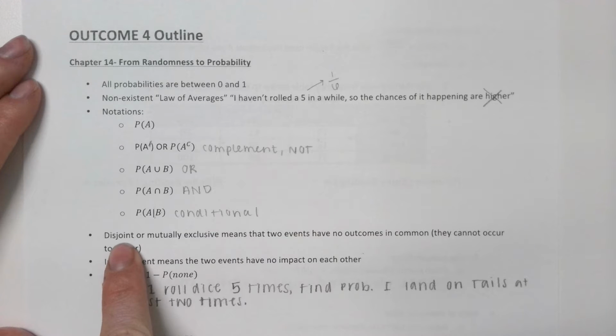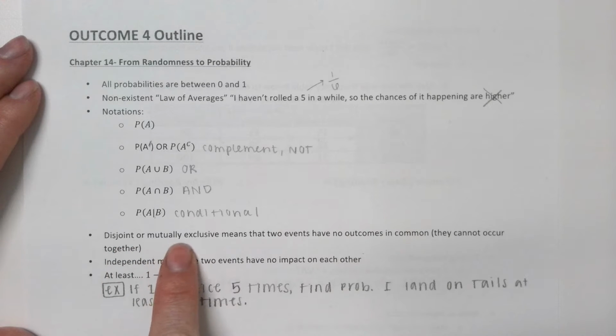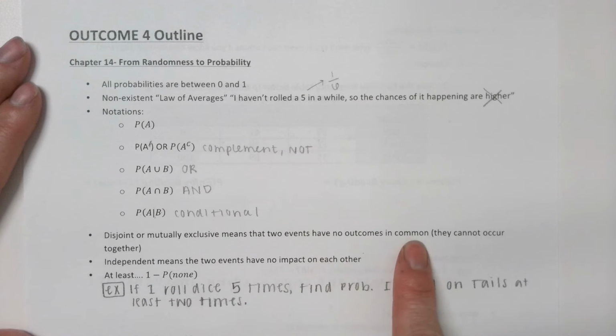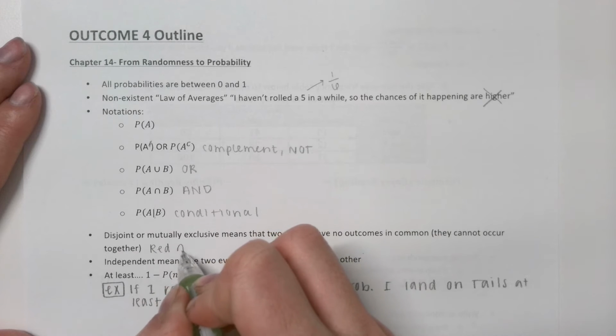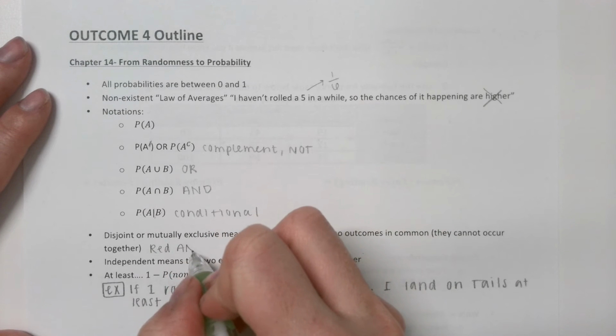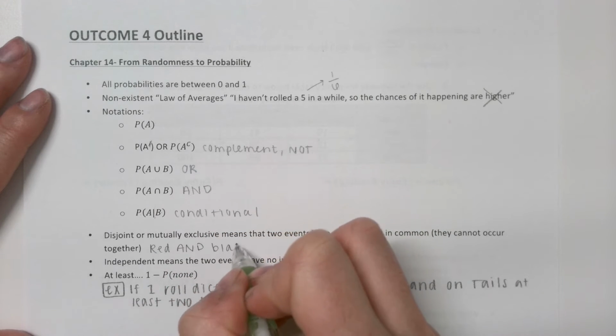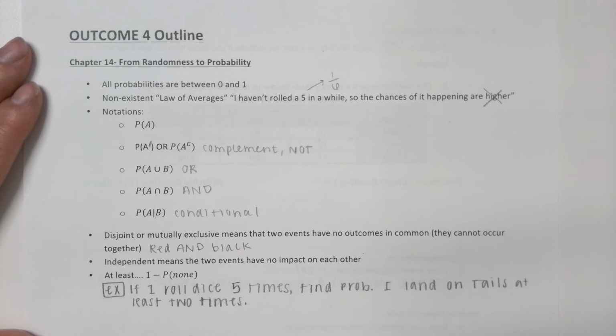We also talked about disjoint or mutually exclusive events. If two events are disjoint or mutually exclusive, it means that they have no outcomes in common. So they cannot occur together, or they cannot happen at the same time. For example, when I'm looking at cards, picking a red and a black card. These would be mutually exclusive because there's no card in the deck that I could choose that is both red and black.